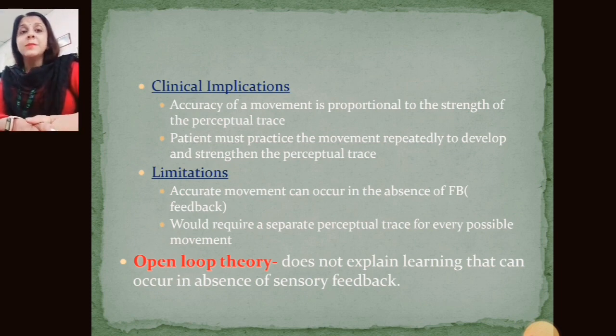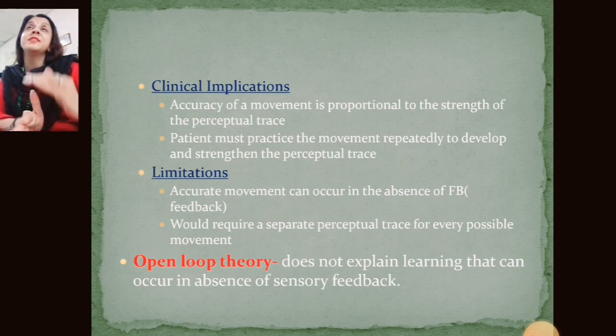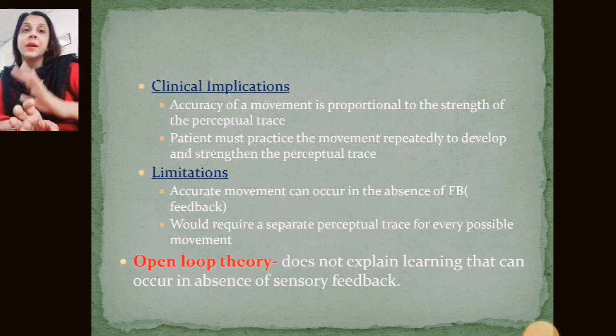Now there are some limitations of that. Accurate movement can occur in the absence of the feedback, initially. Now it would require a separate perceptual trace for every possible movement. That means the memories which are already stored in the brain. That is, a separate perceptual trace is required for every particular movement.